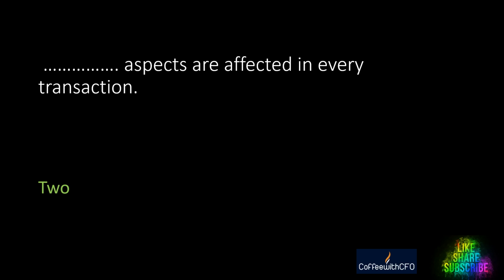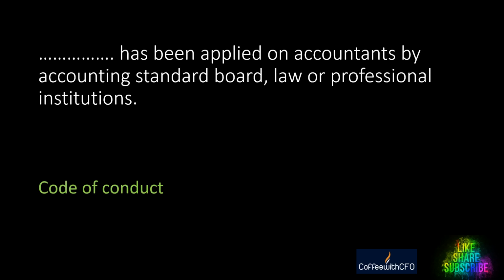Next, dash aspects are affected in every transaction. How many aspects? Debit and credit. Two aspects are affected in every transaction. Next question.